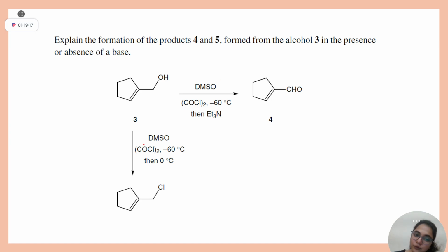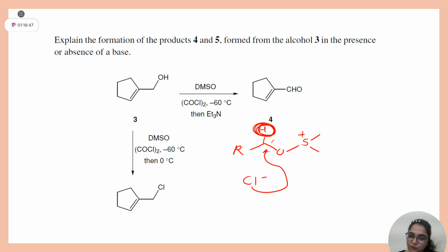Because if you remember the mechanism, this was your last step. Now think, if base is not there in the medium, who will abstract this proton? In that case, Cl minus will directly attack here and remove this, and you will be getting RCH2Cl.